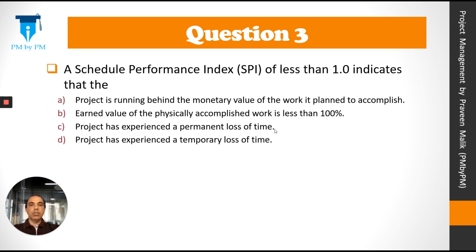Let's look at question number 3. A schedule performance index SPI of less than 1.0 indicates that the project is running behind the monetary value of the work it planned to accomplish. Earned value of the physically accomplished work is less than 100%. Project has experienced a permanent loss of time. Project has experienced a temporary loss of time.